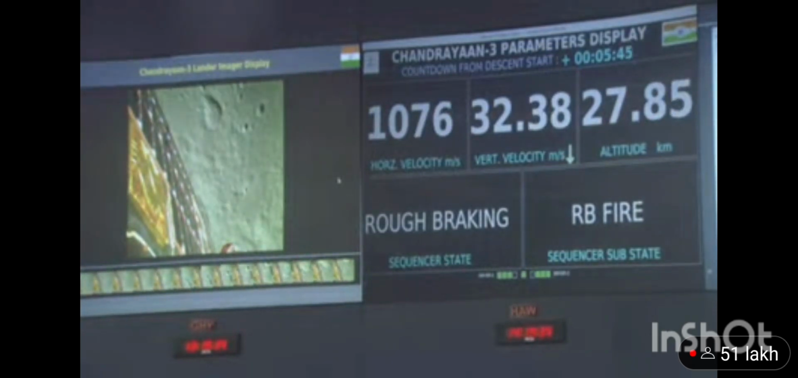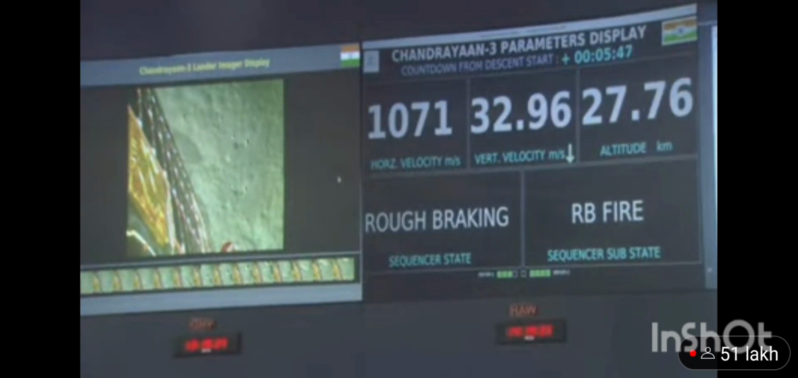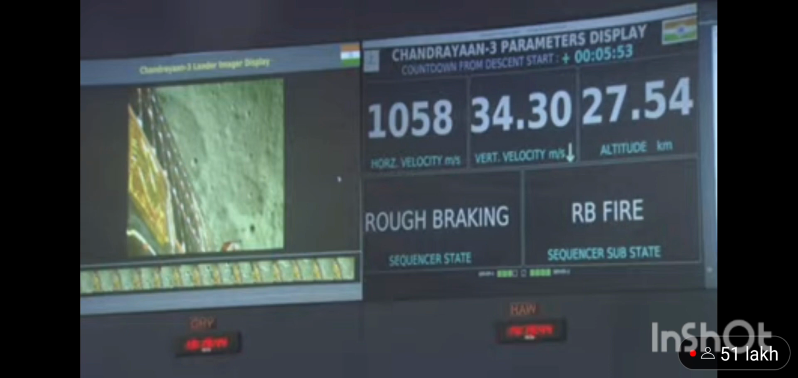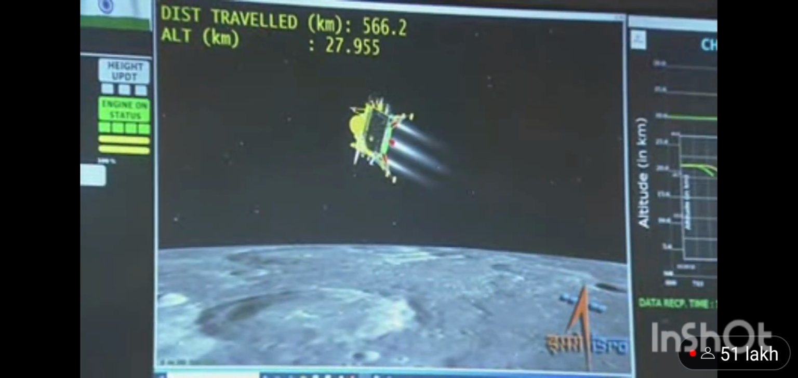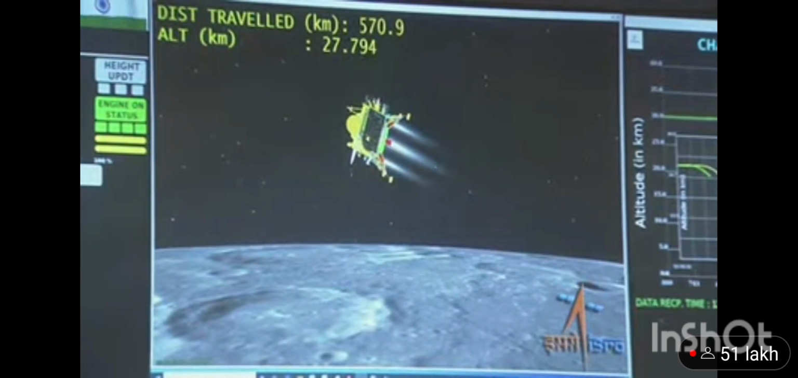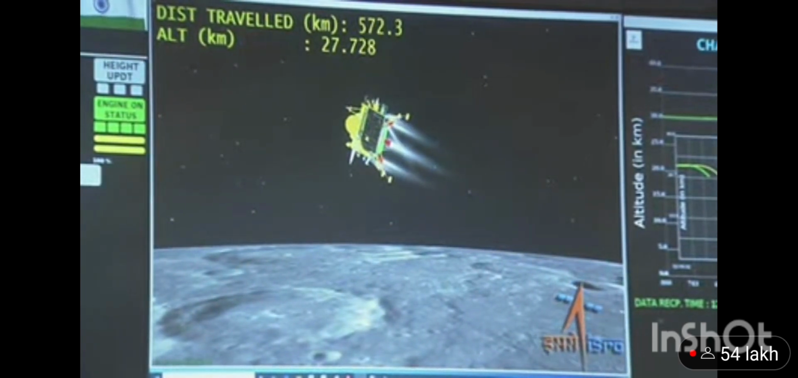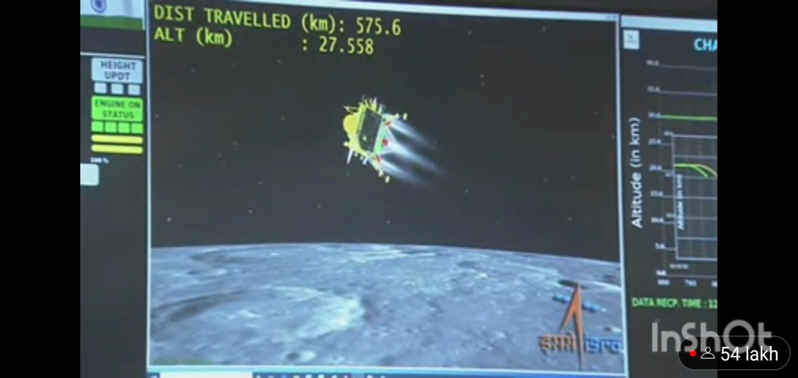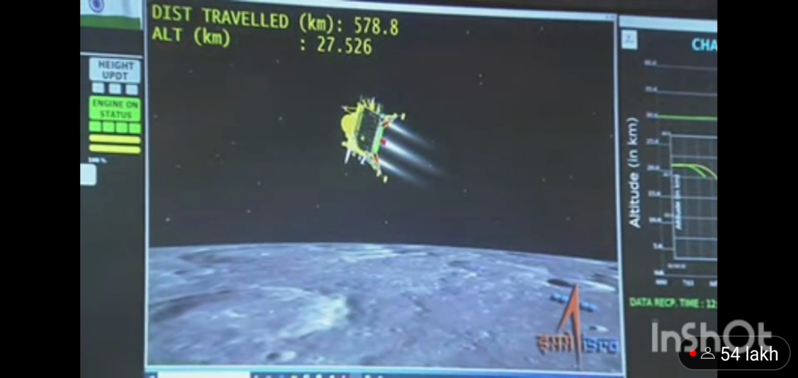The lander imager is continuously taking photographs of the moon's surface, and that is also being streamed here. Currently the horizontal velocity has been brought down and the distance traveled is 574 kilometers. The current altitude is 27 kilometers as can be seen on the screen.